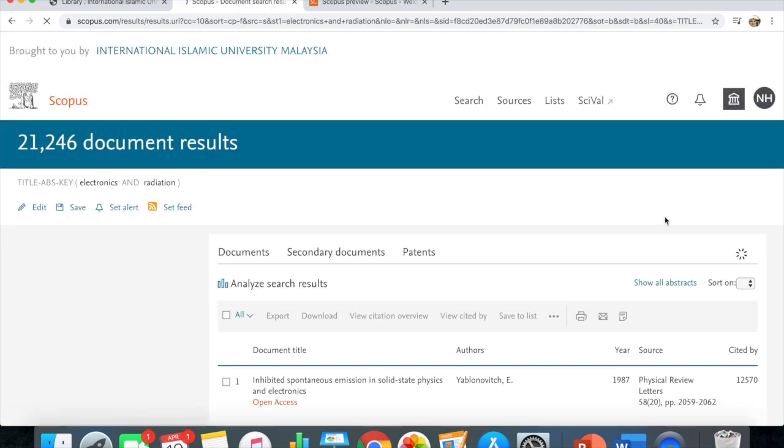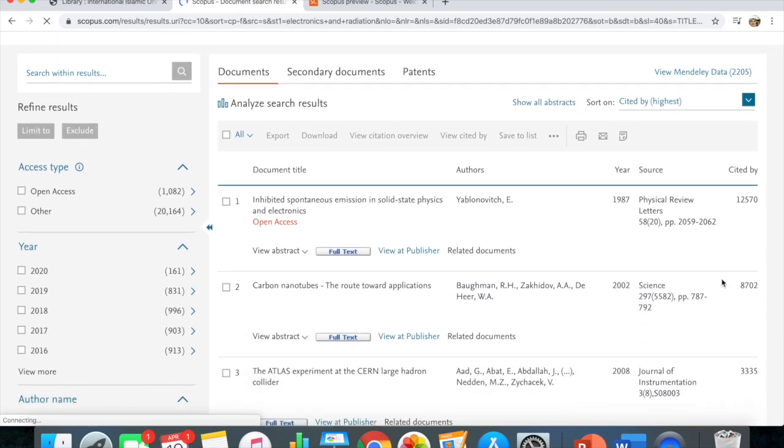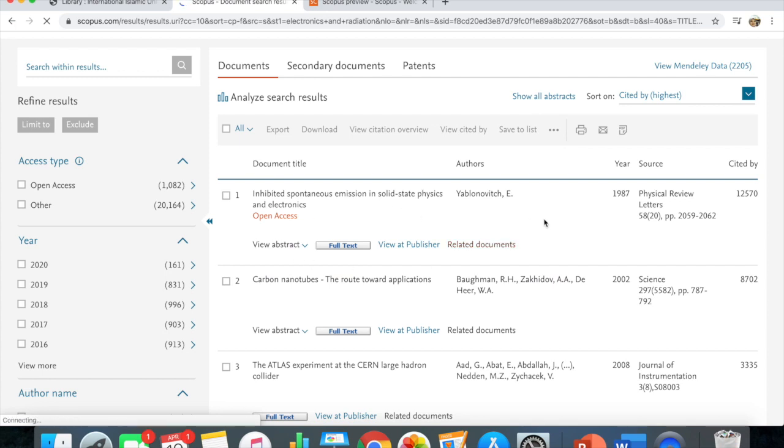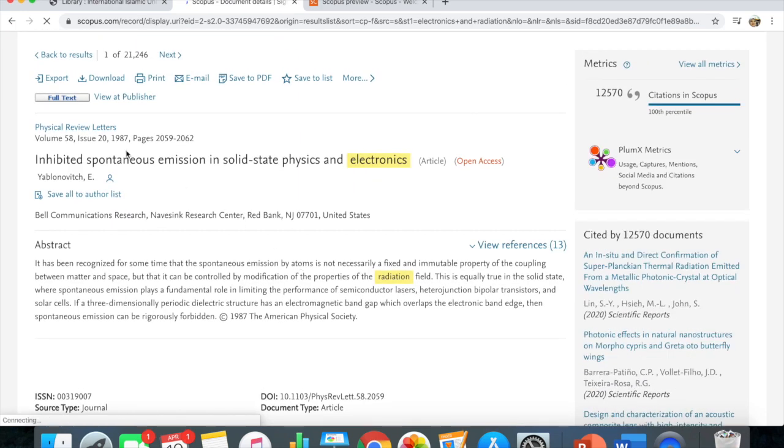If, for example, I click on cited by highest, you can see it's sorting it again, but with the number of citations. So cited by, this is 12,000. A paper with high citation means in that area, this is a key paper that you should also read. Okay, so when you get the paper, you can click here. This one is open access. Since it's open access, you can just download. They'll give you the download option over here.